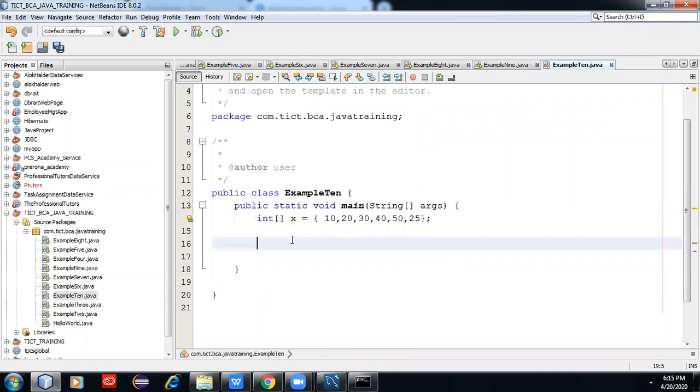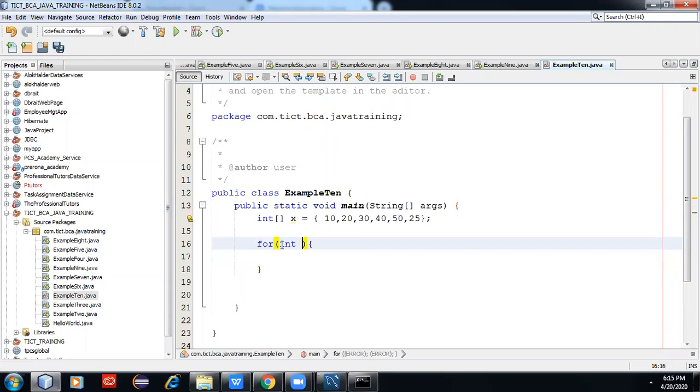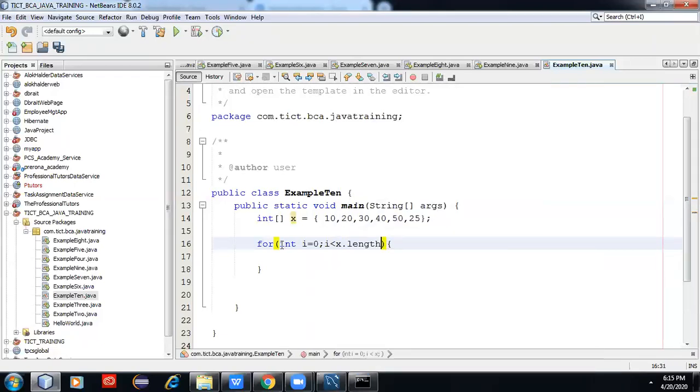this is a simple array, and here you write a for loop. If I want to iterate this array, how can I iterate? The first loop is the for loop: int i equal to 0; i less than x dot length; i plus plus.